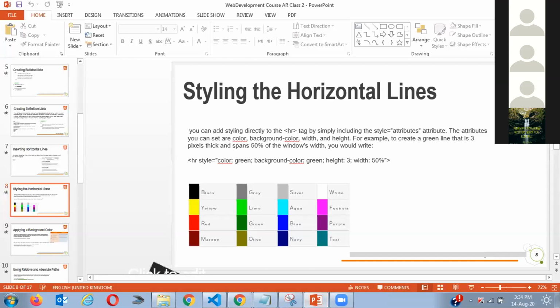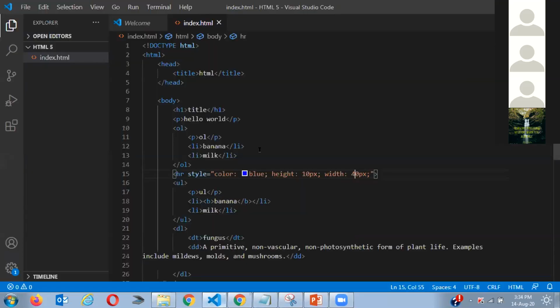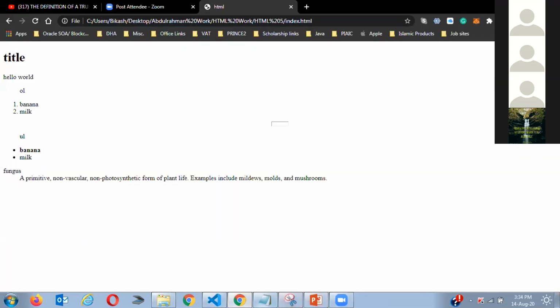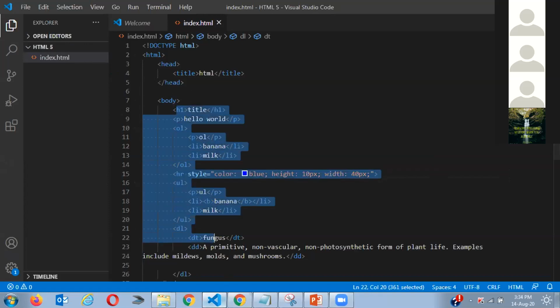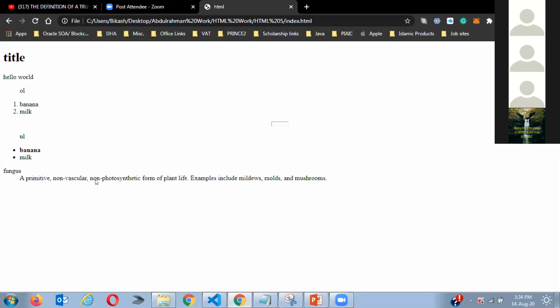Okay, so now we know this. So my dad's saying that the background here looks ugly over here. We don't want white. So now what? So can you guess? For example, right now I told you guys I want to define HR. So now my dad is saying that I want to make the body. So what do I do? This is the body, where everything is. All the stuff is inside here, right?